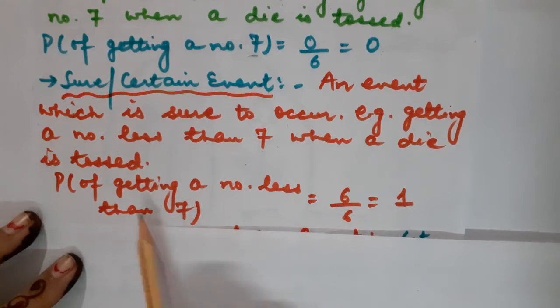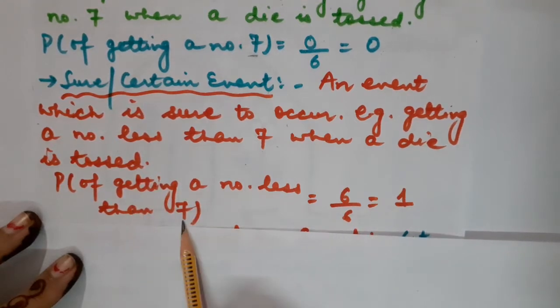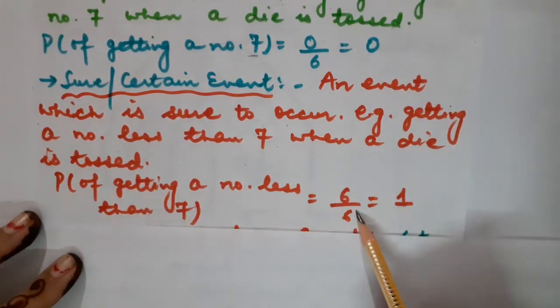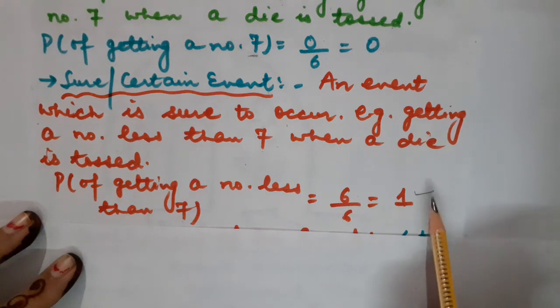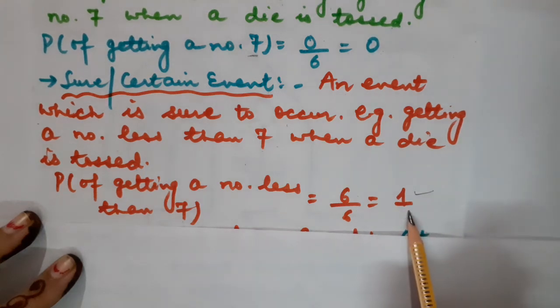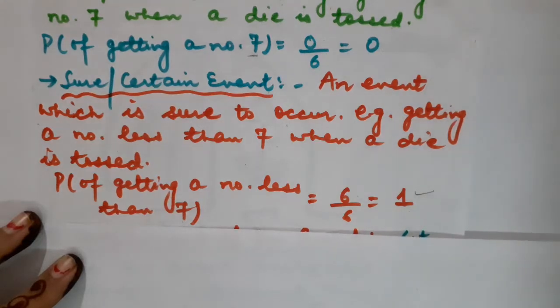So what will be the probability of getting a number less than 7? That will be 6 by 6, that is equal to 1. So the probability, in case the event is sure, will always be equal to 1.